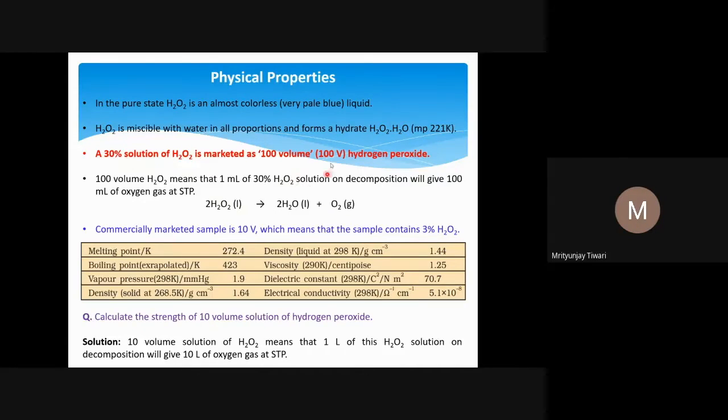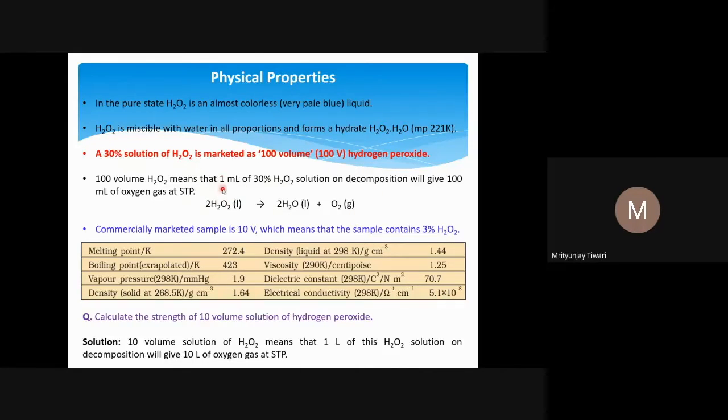Now, 100 volume means 1 volume of hydrogen peroxide will provide 100 volumes of oxygen gas. Remember, hydrogen peroxide is a liquid, and when we talk about oxygen, we are talking about a gas. So if we take 1 ml of this 30% H2O2 solution, we will get 100 ml of oxygen gas on complete decomposition, when all the H2O2 is decomposed into water and oxygen.